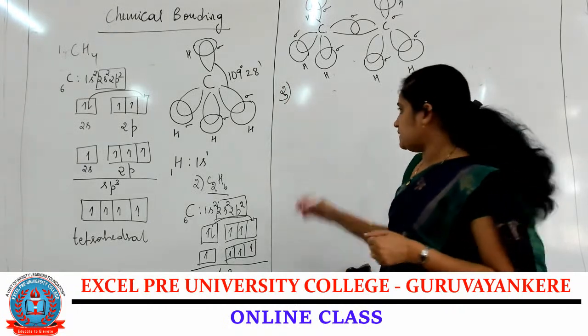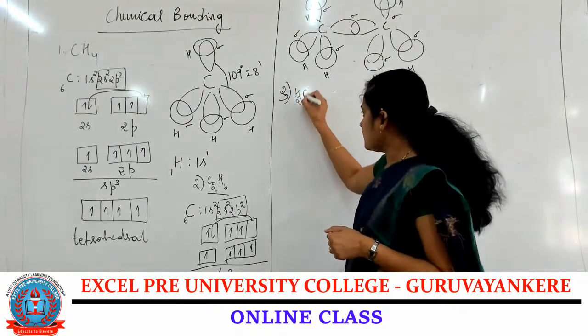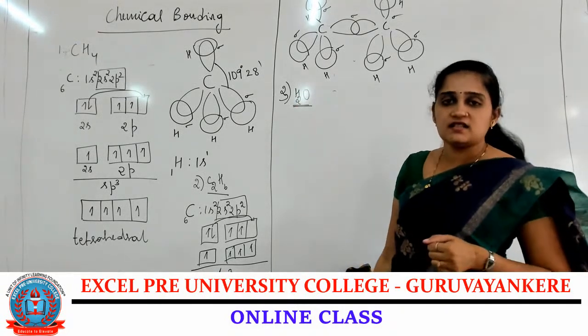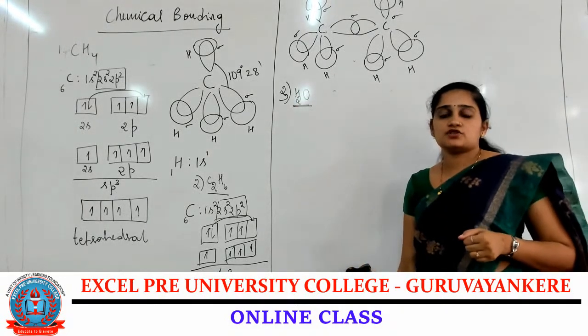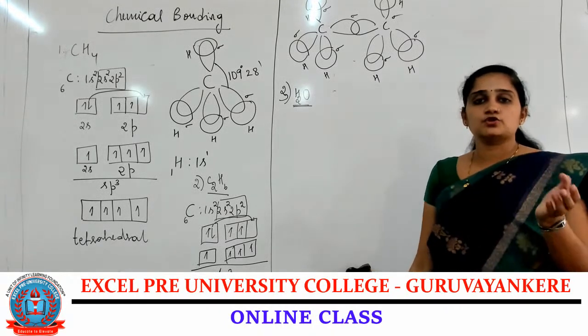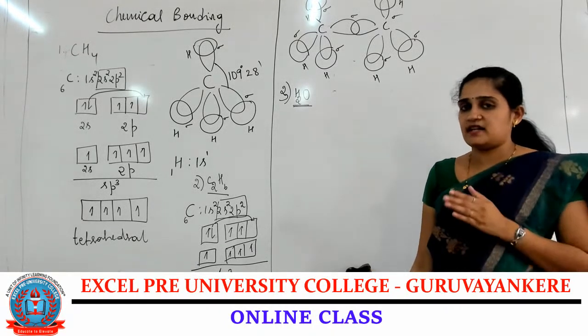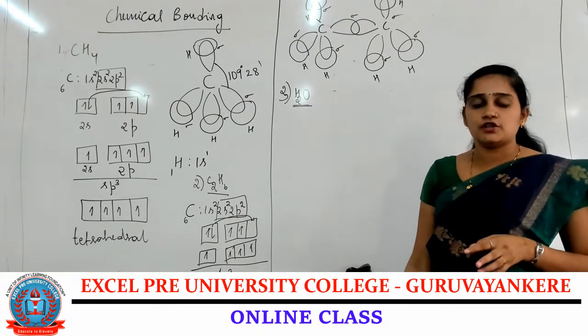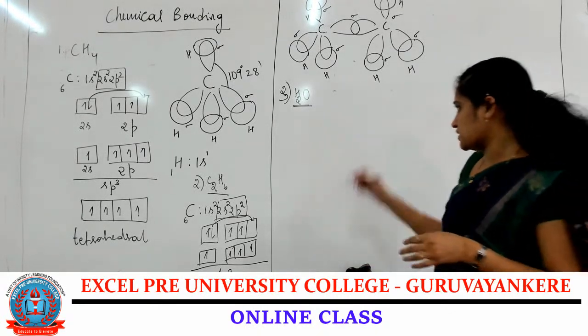Third example, formation of H2O. This example I have explained in detail in the hydrogen topic. The structure of H2O according to the VSEPR theory I explained. It forms a tetrahedral geometry, but the shape of the water molecule is bent like a structure.